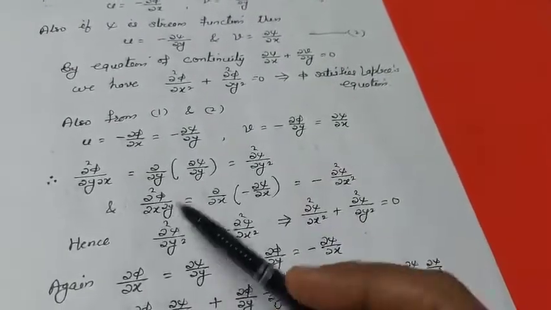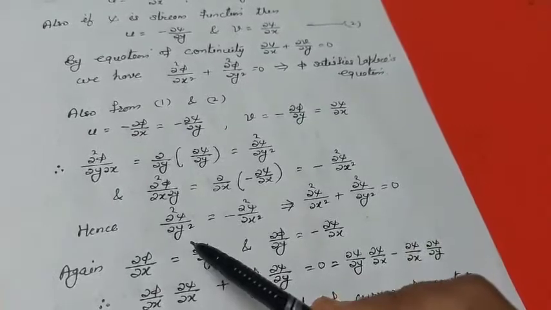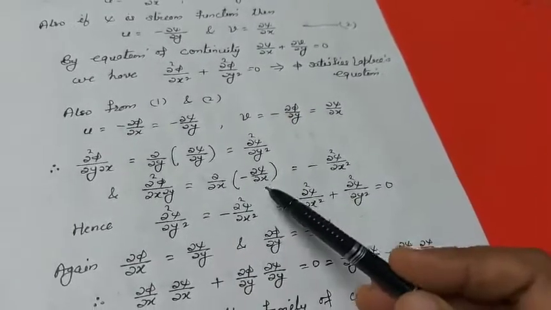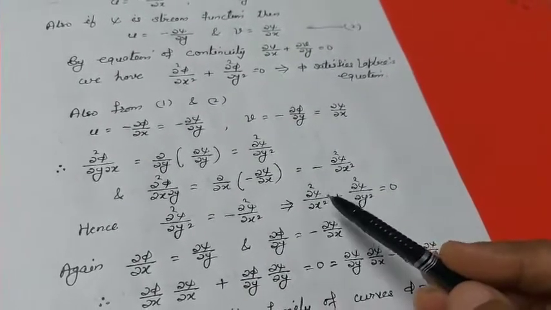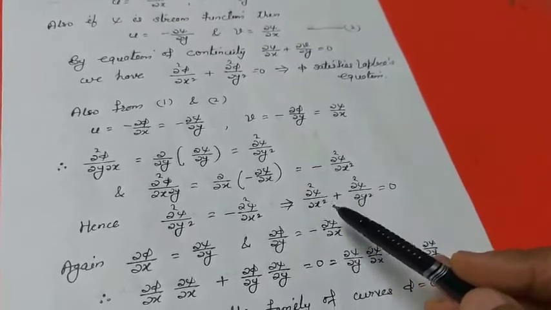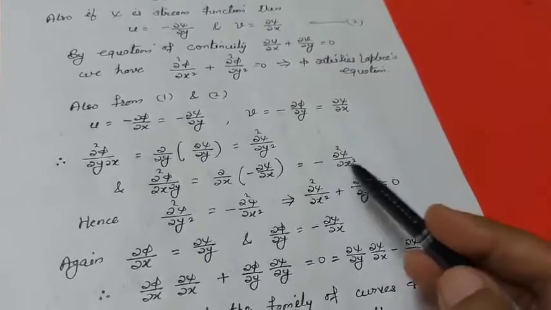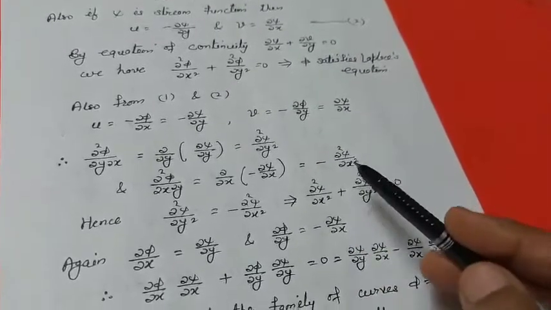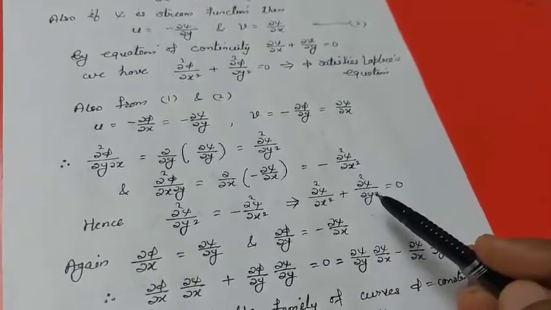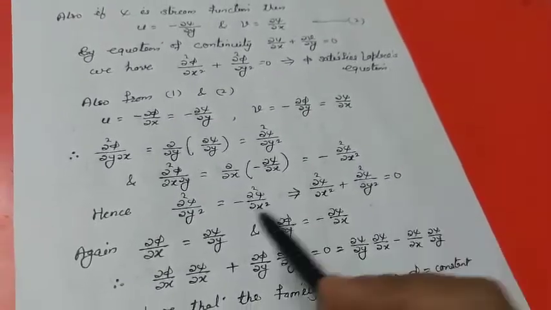So equating these two, we have ∂²ψ/∂y² is equal to minus ∂²ψ/∂x², or this can be written down as ∂²ψ/∂x² plus ∂²ψ/∂y² equal to 0, and this shows that the stream function or current function ψ also satisfies Laplace equation.